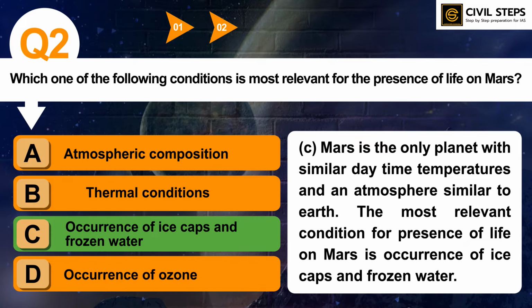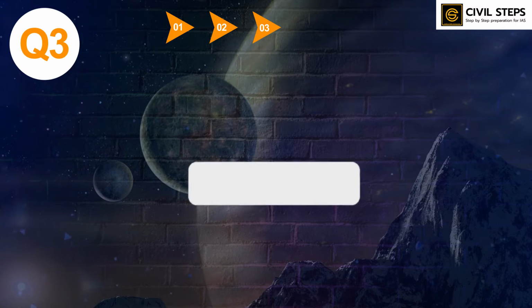So you should complete the topic holistically. You should explore other dimensions of the question as well. In this way you can prepare for civil services examinations holistically. This will help you in clearing the prelims examination and the mains examination as well. So this was all about question number 2. Now let us discuss question number 3.